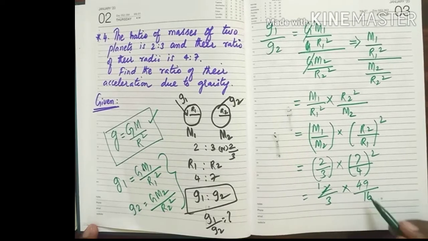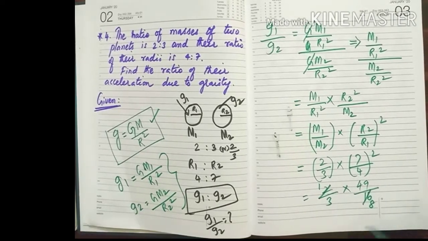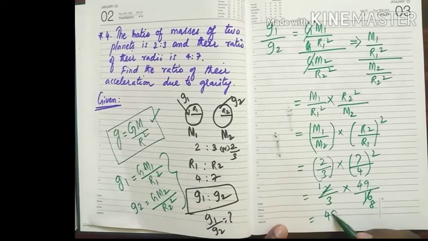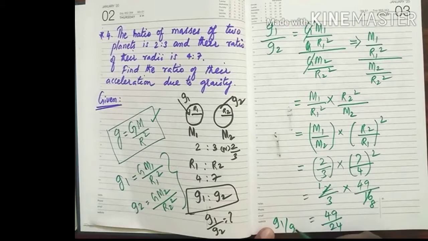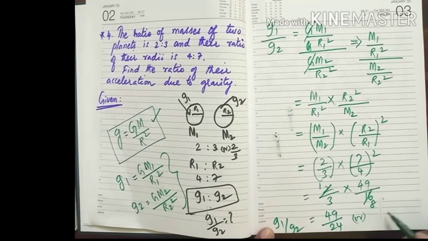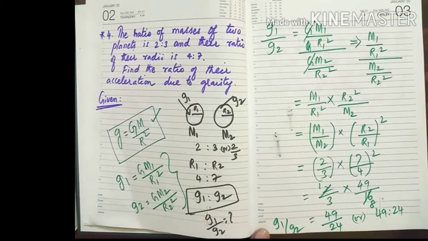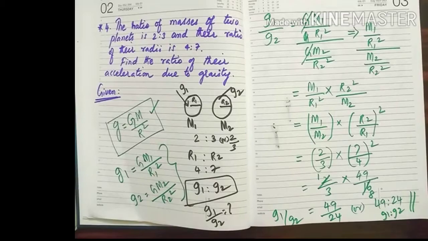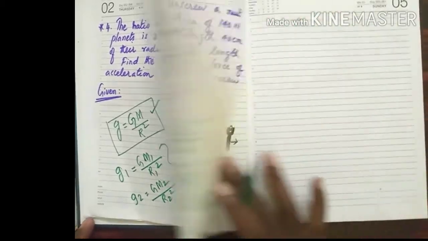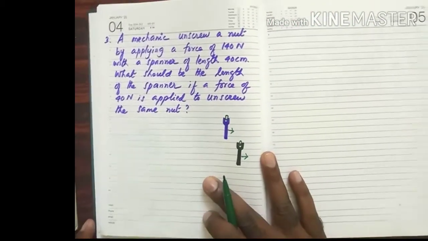So 1 2 is 2, 8 2 are 16. So what we get is 49/24 is the ratio of their gravity, or I can say 49:24 is the ratio of acceleration due to gravity. Hope you understand.